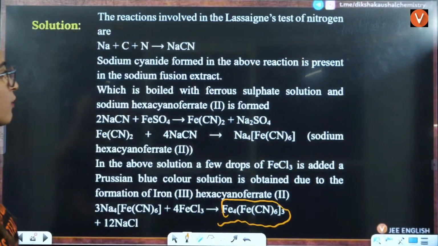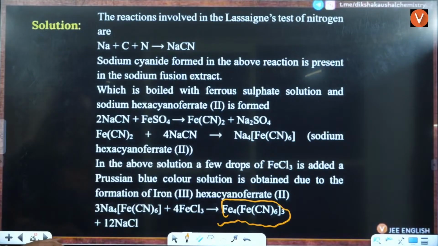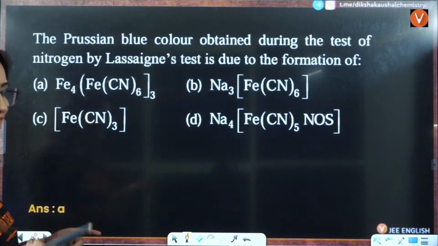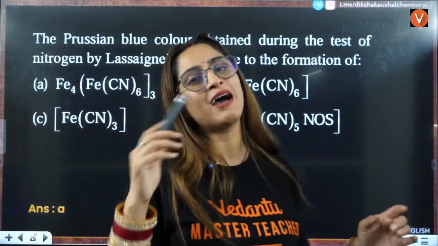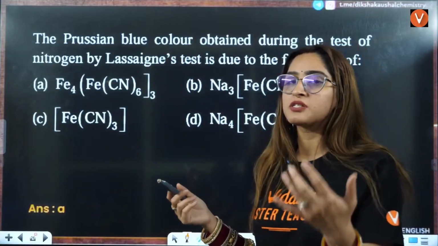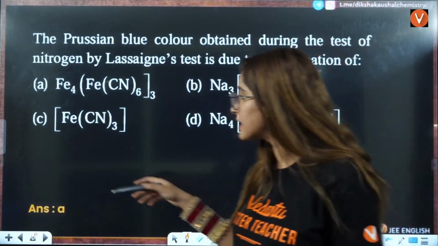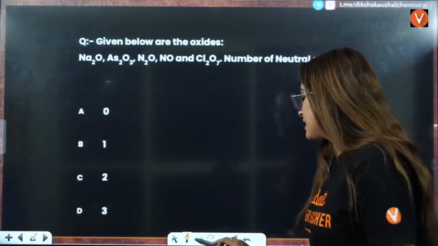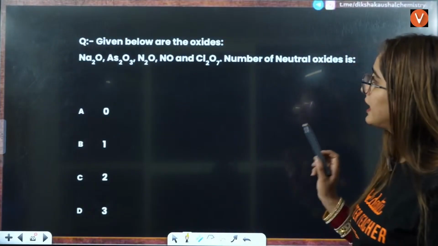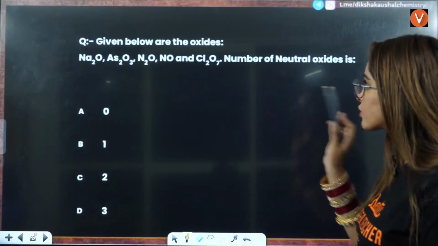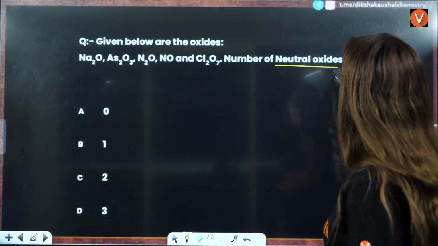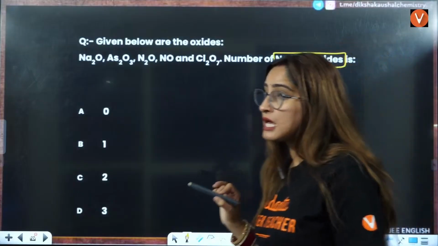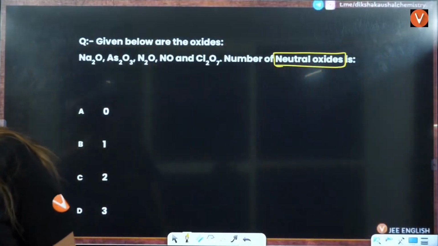Very famous compound, right? Is that clear to everybody? One iron is in +3 oxidation state, the ferric, and one is in +2 oxidation state. That's why this is an extremely important compound, right? Next question is, given below are the oxides. Number of neutral oxides you have to identify here.